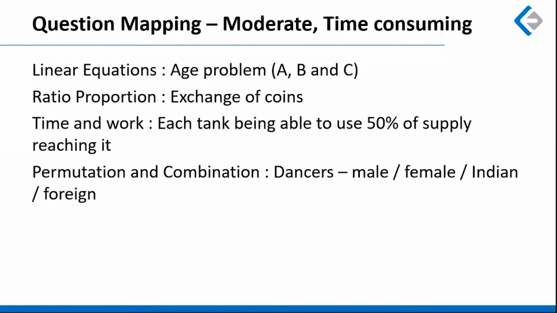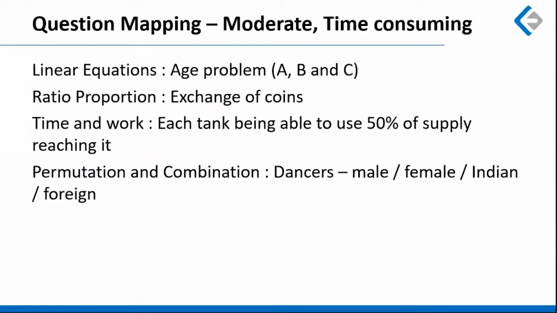A question based on ratio and proportion was given where a person was exchanging his coins. He was exchanging all his 5 rupee coins for 2 rupee and 10 rupee coins. So the catch here was he was exchanging his coins for 2 and 10. Not all 5 rupee coins can be converted into 10. You need to have a minimum portion of 2 rupee coins. So that was the catch in this question.